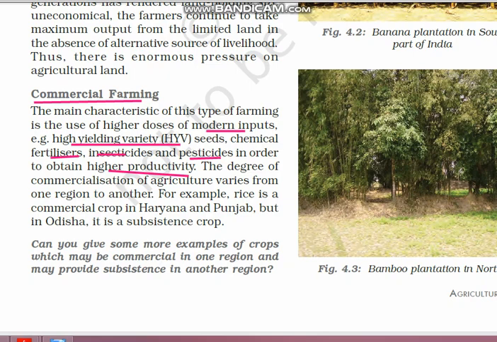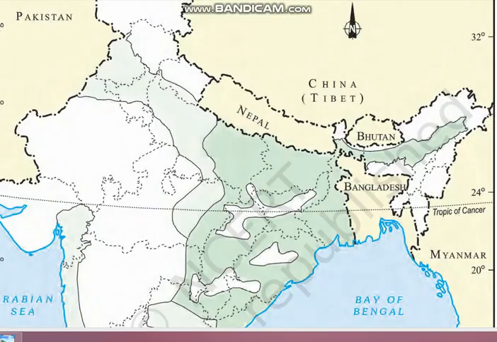Commercial farming varies from region to region. For example, rice is a commercial crop in Haryana and Punjab, but in Odisha it is a subsistence crop. Have a look at the map here. In Odisha, rice is referred to as a subsistence crop because this area, especially the coastal area, is suitable for the growth of rice. The climatic conditions and irrigation facilities make it naturally suitable for rice.